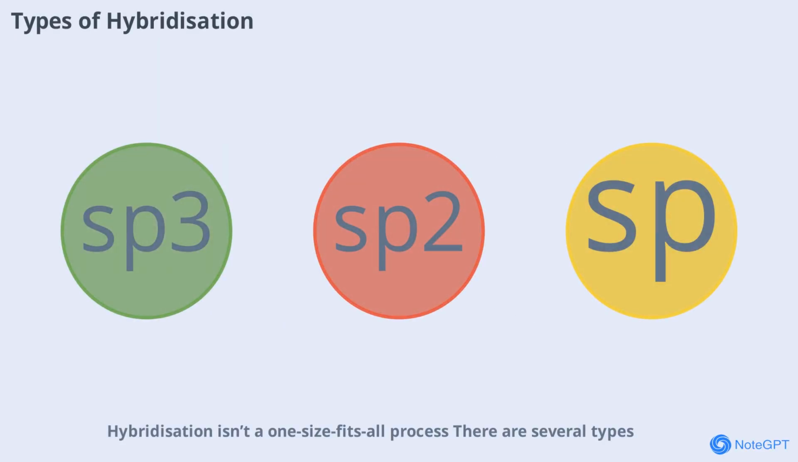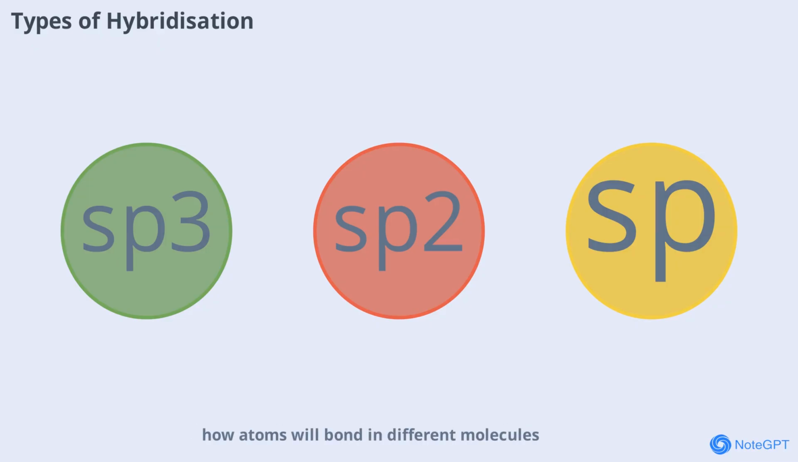Hybridization isn't a one-size-fits-all process. There are several types, each involving different combinations of atomic orbitals. The most common are sp, sp2, and sp3 hybridization. Each type leads to a distinct molecular geometry and bonding pattern. For example, sp3 hybridization results in a tetrahedral shape, while sp2 gives a trigonal planar structure. Understanding these types is key to predicting how atoms will bond in different molecules.